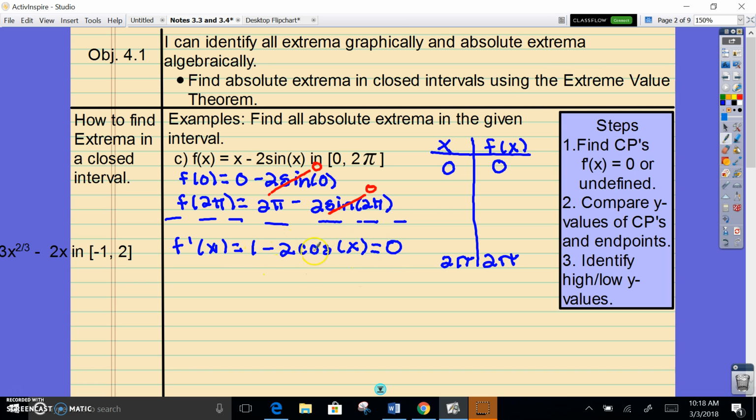We'll move the 1 over, so we're going to try to isolate this cosine. And then we'll divide by negative 2. So cosine of x must equal positive 1/2. What that means is we've got to look for angles in the unit circle to solve for x. Kind of a review of solving trig equations: solving for x represents an angle. So basically this is asking you at what angle does cosine equal 1/2.